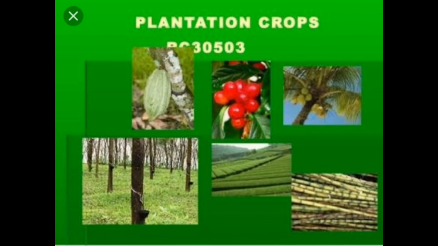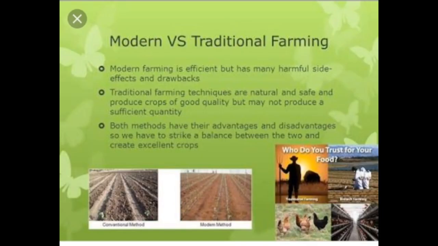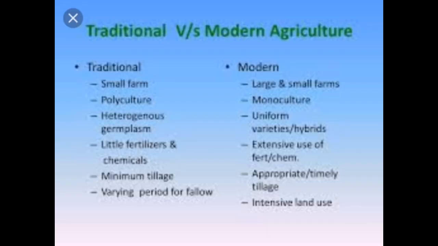Now we'll learn another one, modern and traditional agriculture. Traditional and modern agriculture. Number 1, preparation of the field is done manually in traditional agriculture. In modern agriculture, tractors are used to till the soil. Number 2, in traditional agriculture, harvesting is done by hand or with tools like the sickle. Machinery is used for harvesting in modern agriculture.